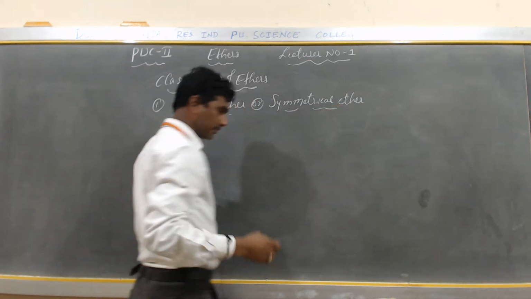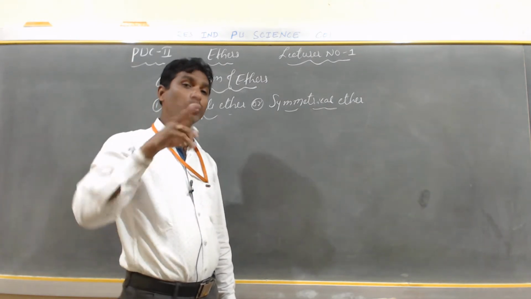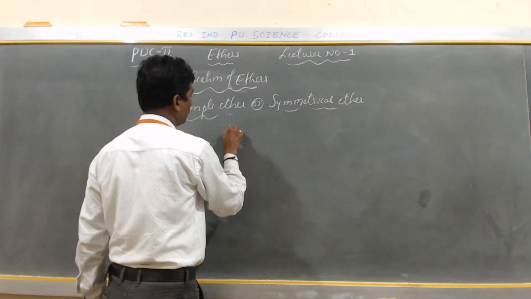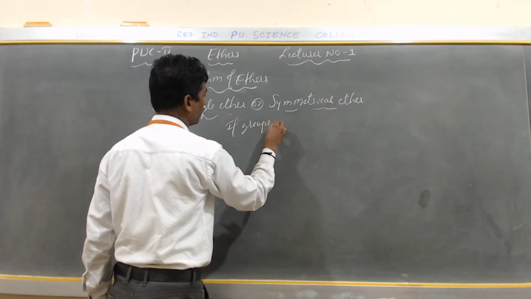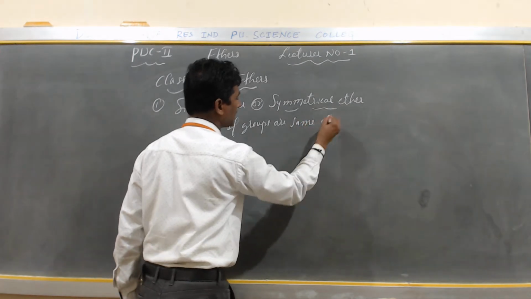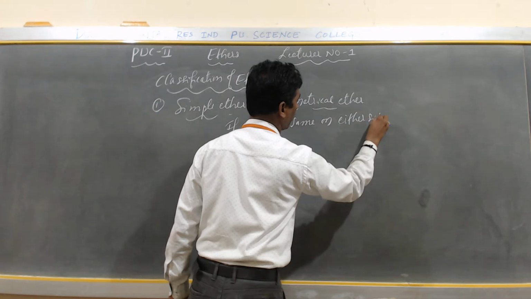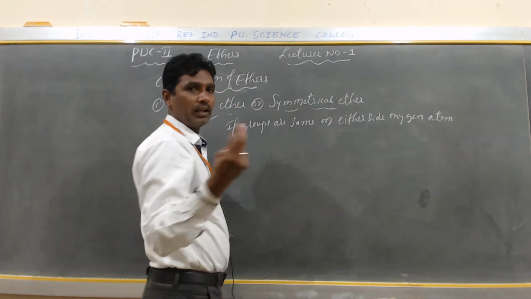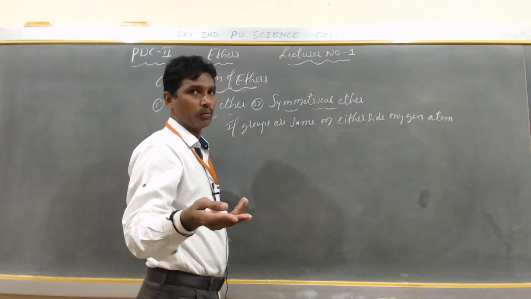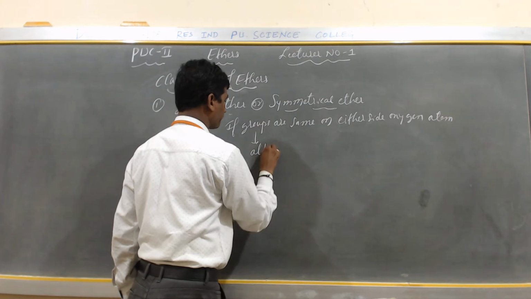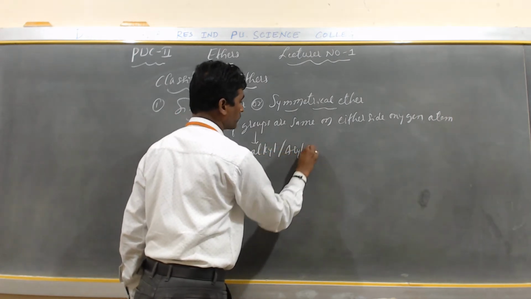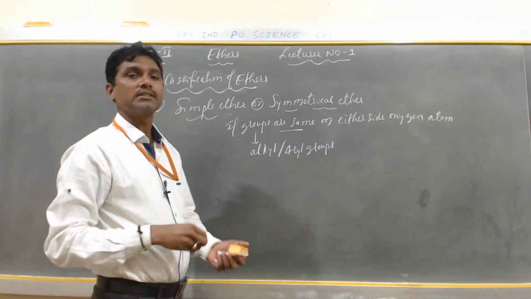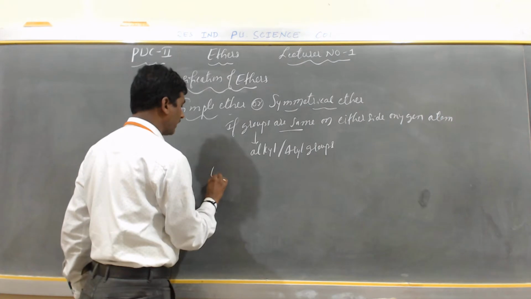What is this symmetrical ether? If the two alkyl groups or two aryl groups on either side of the oxygen atom are the same, it is called symmetrical ether or simple ether. So I can give examples one by one.